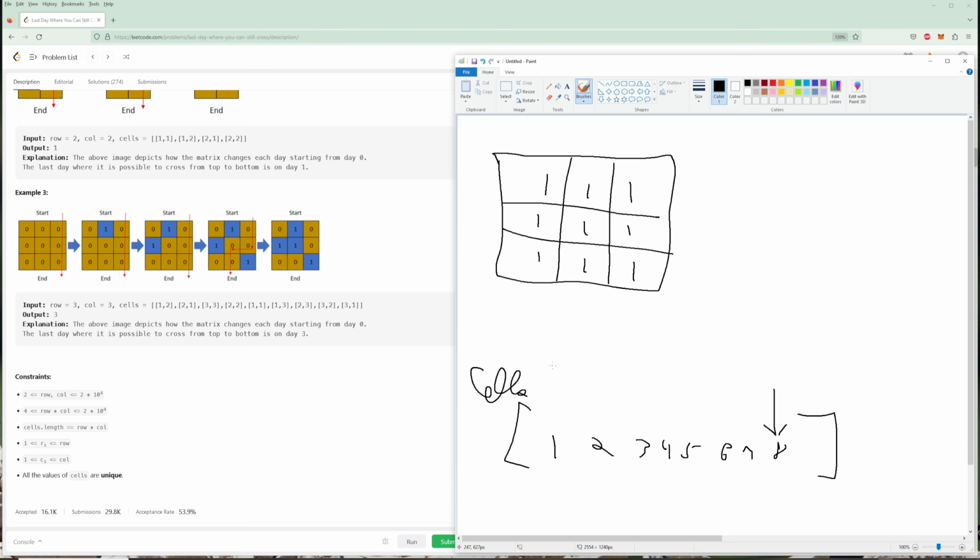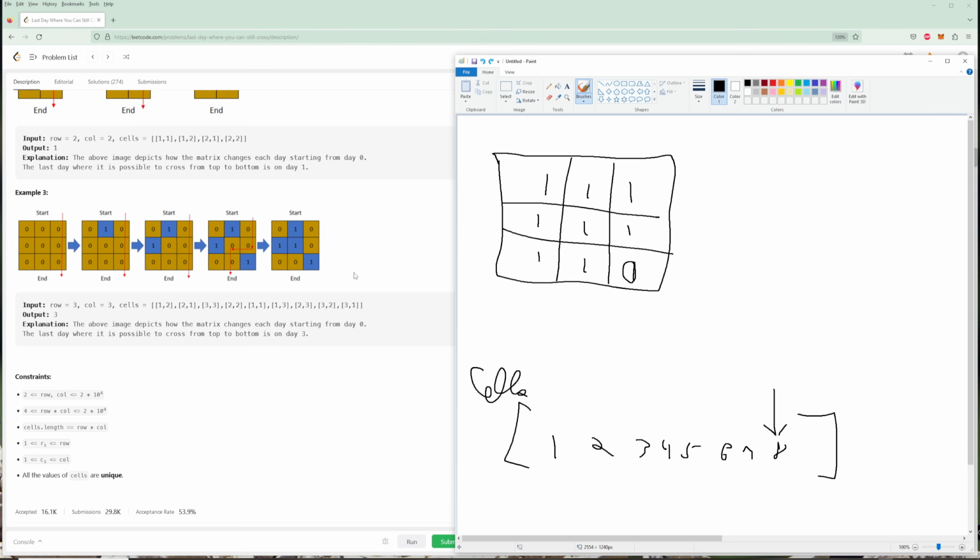So let's say we're here. And this is saying that on the last day, this cell turned into water. So then we would be going backwards and would say, okay, now that we're here, let's turn that back into land. And then for the cell that we visit, we're going to try to connect it to every other land node that's near it, right?